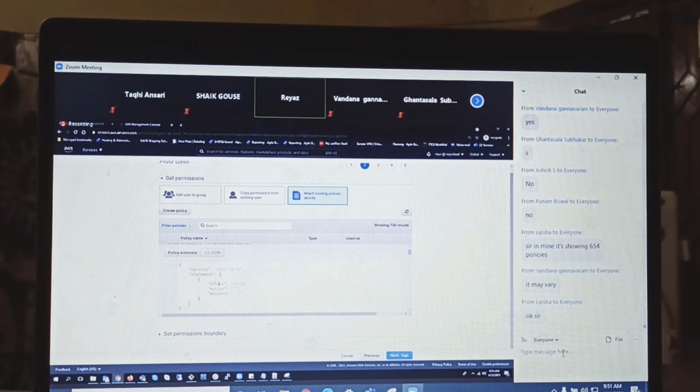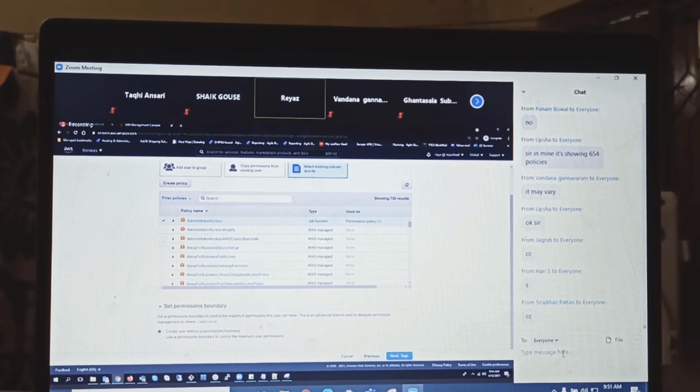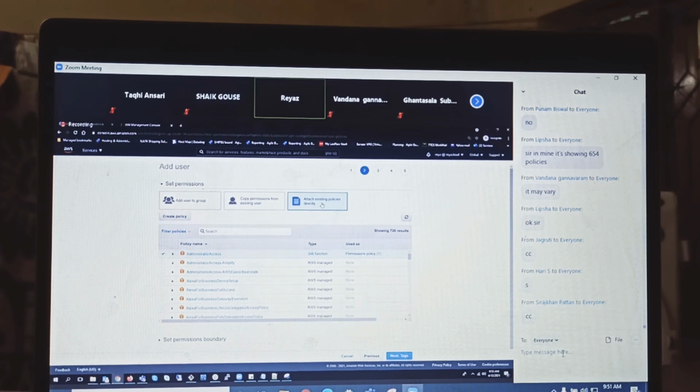Based on your requirement, you need to start adding and deleting. We will see that in the policies also, don't worry. But for now, you understood, you need to select administrator access. Is this clear? And set permissions boundary, you don't worry, because that is if you want to restrict this IAM user to having only a maximum set of permissions. So don't restrict it for now, just leave it. Just go for attach existing policies directly and then select administrator access here. Clear? Step 2.